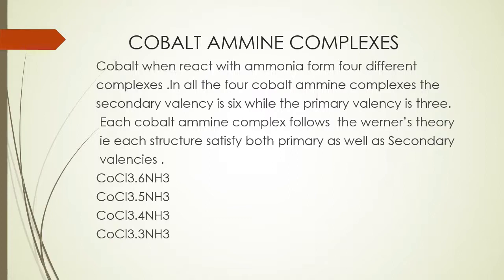Cobalt, when reacted with ammonia, forms 4 different complexes. In all the 4 cobalt amine complexes, the secondary valency is 6, while the primary valency is 3, and each cobalt amine complex follows Werner's theory. That is, each structure satisfies both primary as well as secondary valencies. So there are 4 cobalt amine complexes. Now we will discuss all these structures.